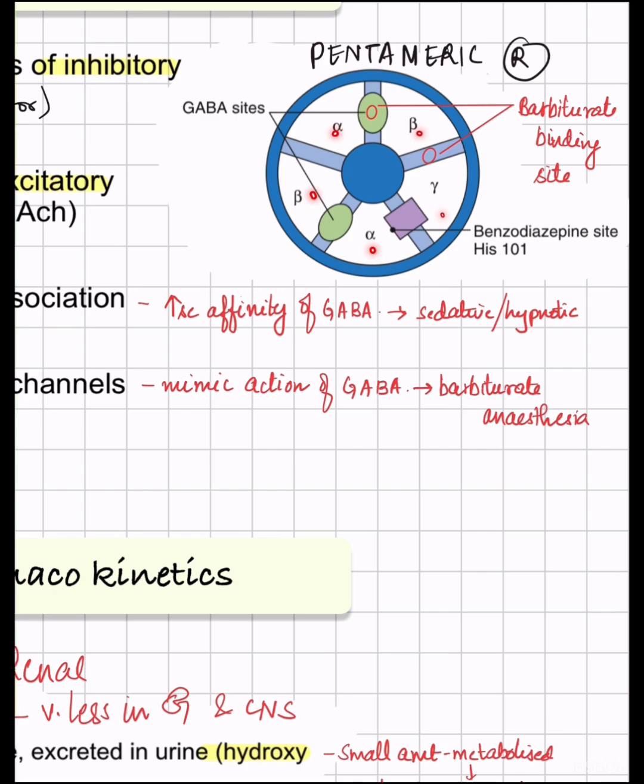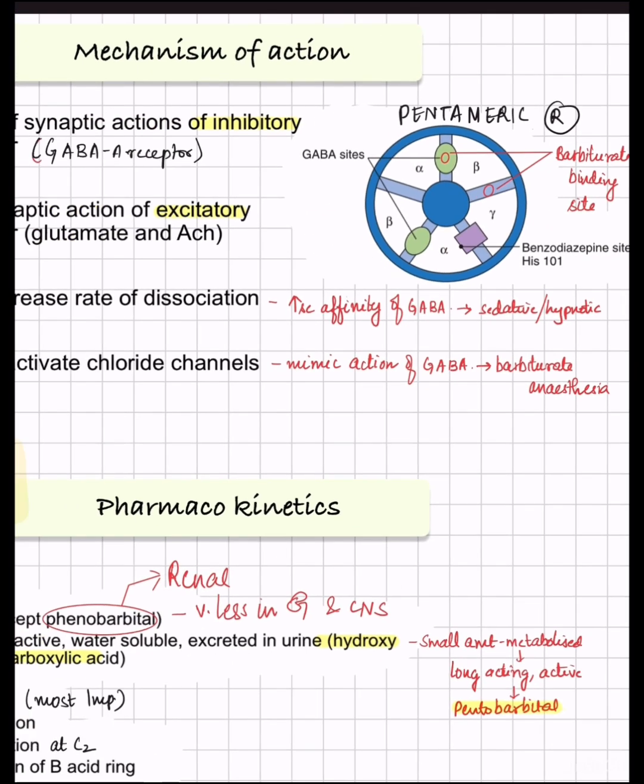has different subunits, and different drugs act on these sites, which causes increased chloride conductance, which leads to hyperpolarization of the postsynaptic membrane. So GABA acts on these sites, barbiturates like thiopentone act on these sites, benzodiazepines act on this site. These are different sites, which increase the chloride conductance.